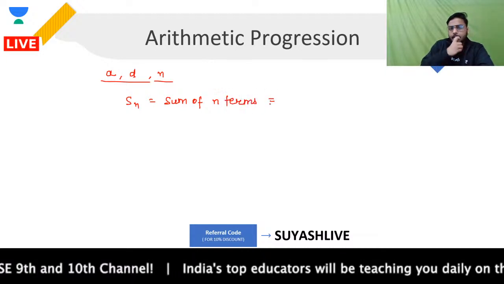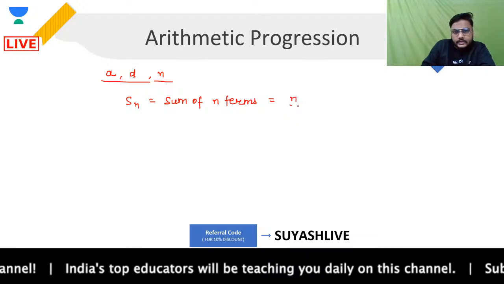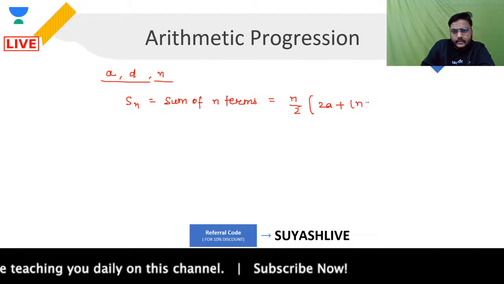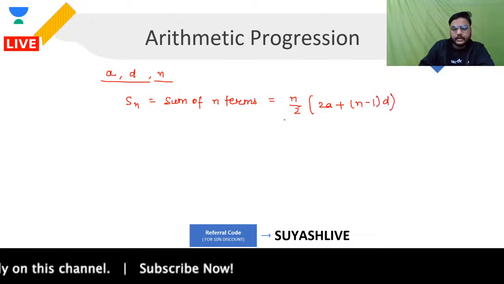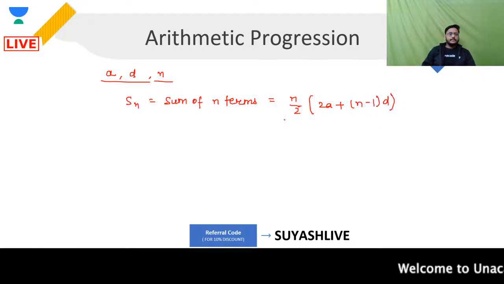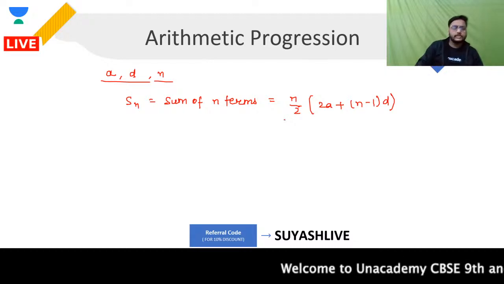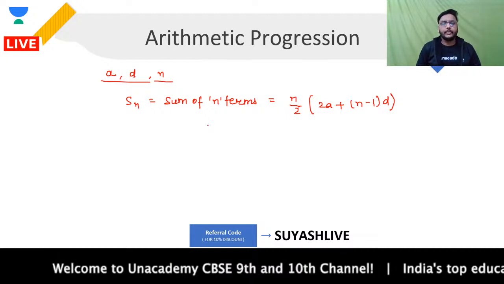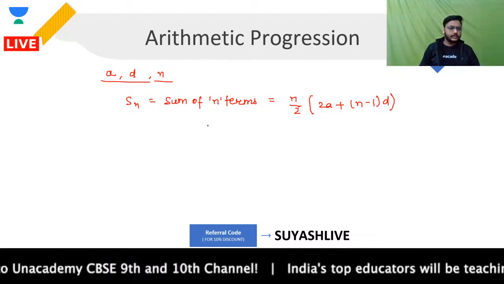The sum of n terms is represented as, please focus, n upon 2, and in the bracket you have 2a plus n minus 1 into d. Are you clear? The sum of n terms is equal to n upon 2 times 2a plus n minus 1 into d.